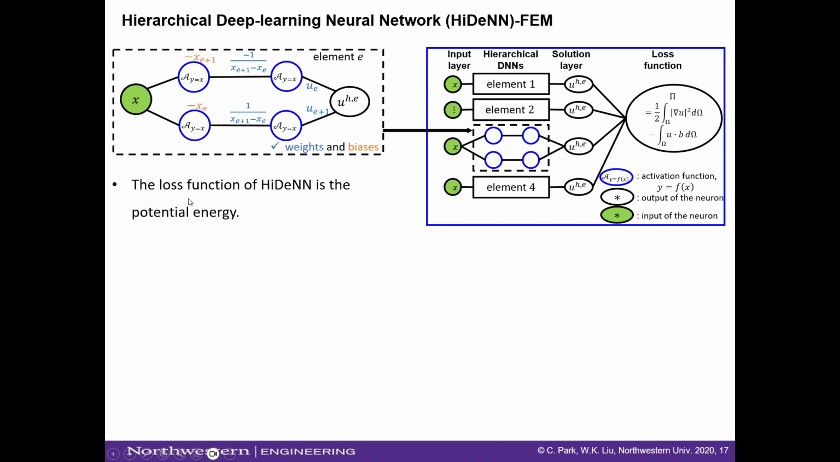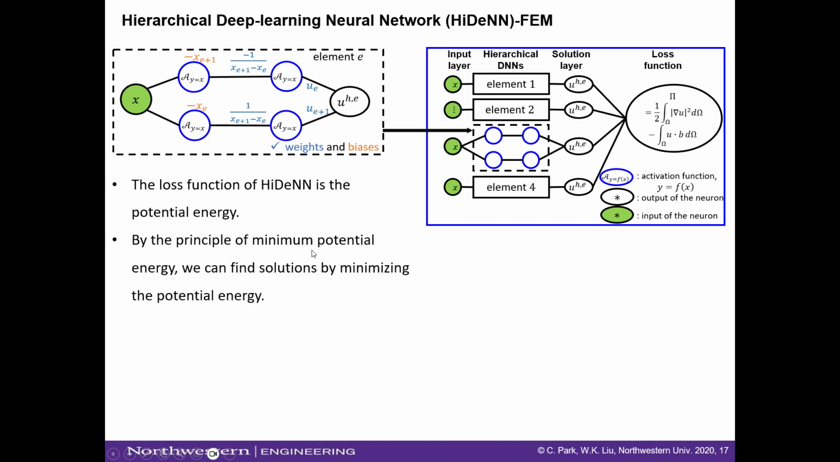So this is a key statement. The loss function of HiDeNN is the potential energy of the weak form of the equation. By the principle of minimum potential energy, we can find the solutions by minimizing the potential energy. This is exactly what we do in FEM. But now we want to interpret this as a neural network.